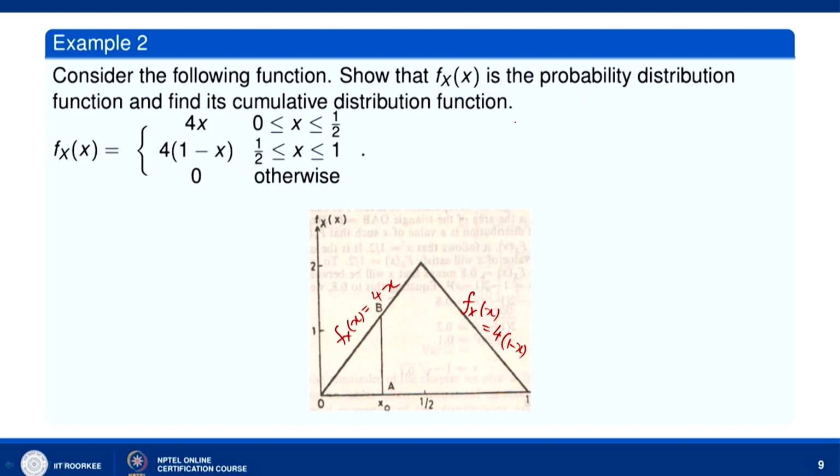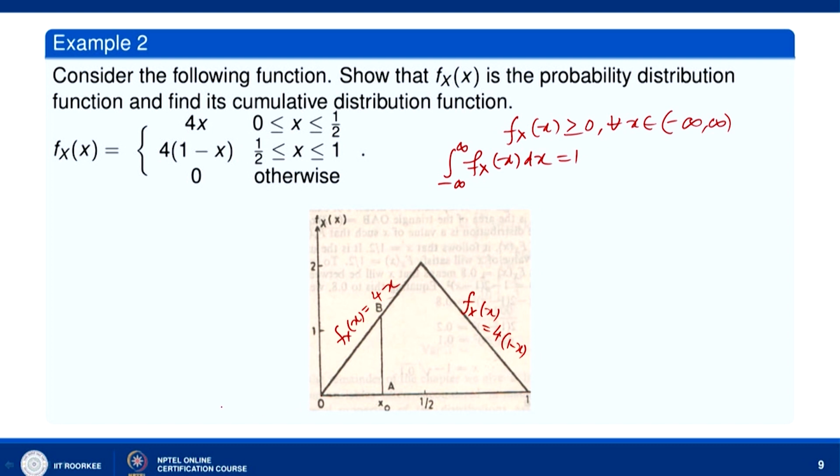First of all, let us note that f_X(x) is greater than or equal to 0 for all x belonging to minus infinity to infinity. The graph of f_X(x) lies above the x axis. On the negative side of the x axis it is 0 everywhere, on the positive side of the x axis after 1 it is 0, and over 0 to 1 it takes non-negative values. So, it is greater than or equal to 0 for all x. Now, it is a probability density function provided we prove that the integral over minus infinity to infinity of f_X(x) dx is equal to 1.